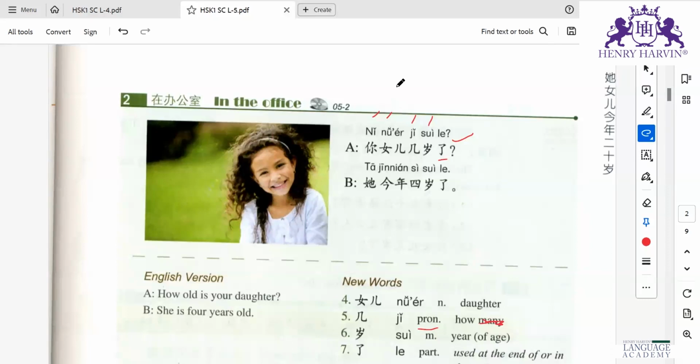Ta chinian is vela. So what's the age here? Which number of years is it? 4. Ta chinian. Chinian is this year. She is 4 years old this year.